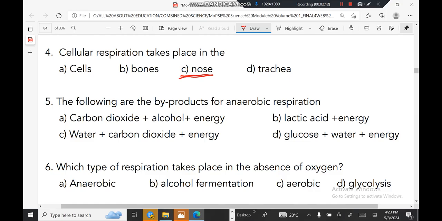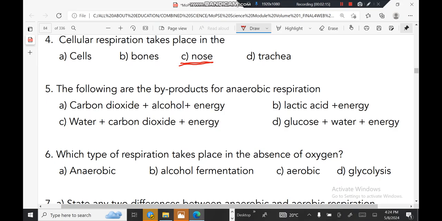The following are the byproducts of anaerobic respiration. Carbon dioxide, alcohol and energy? No. Lactic acid and energy? That's correct here, this one is correct. Water, carbon dioxide and energy? No. Glucose, water and energy? No. So the correct answer is this one.